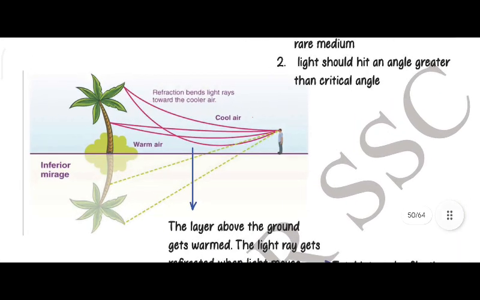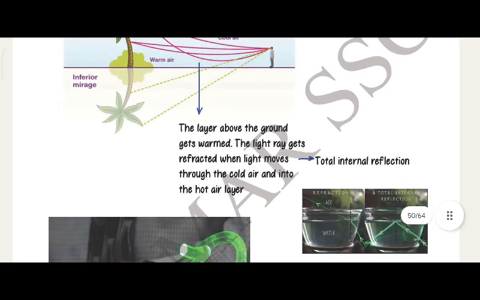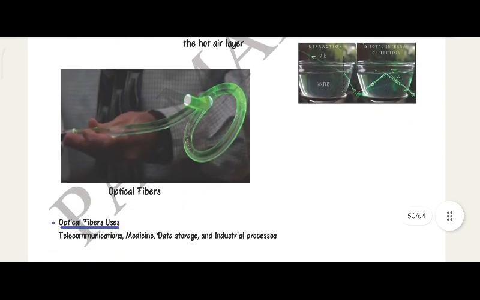Inferior mirage. Warm air. Refraction bends light rays towards the cooler air. The layer above the ground gets warmed. The light ray gets refracted when light moves from the cold air into the hot air layer. This is called total internal reflection.